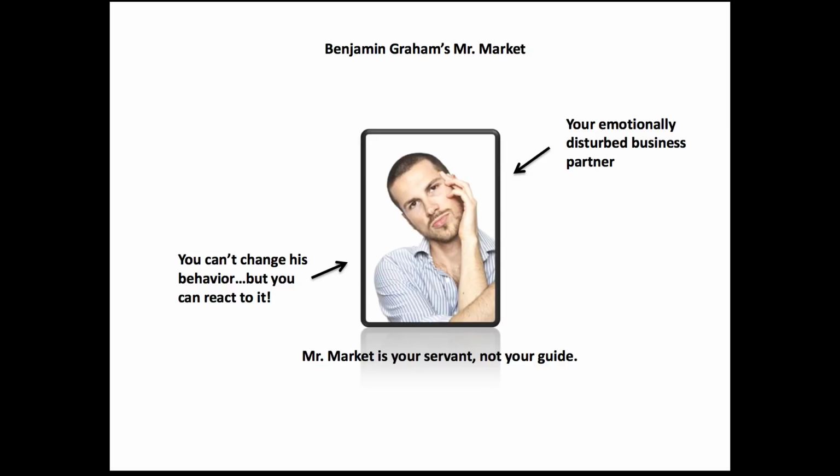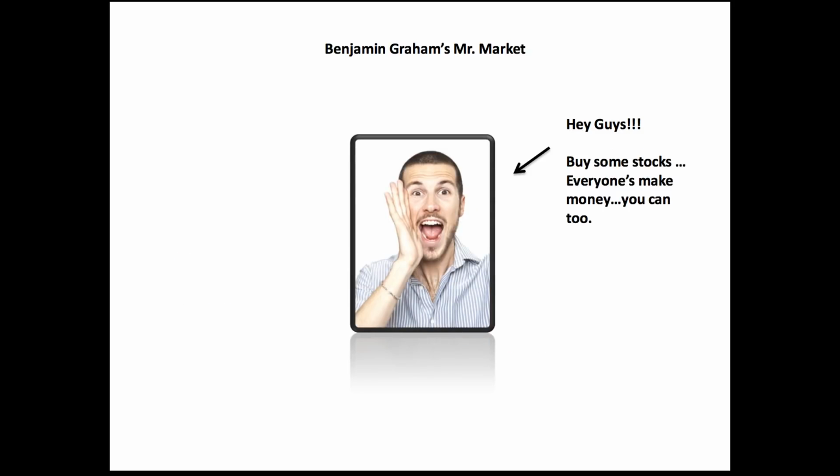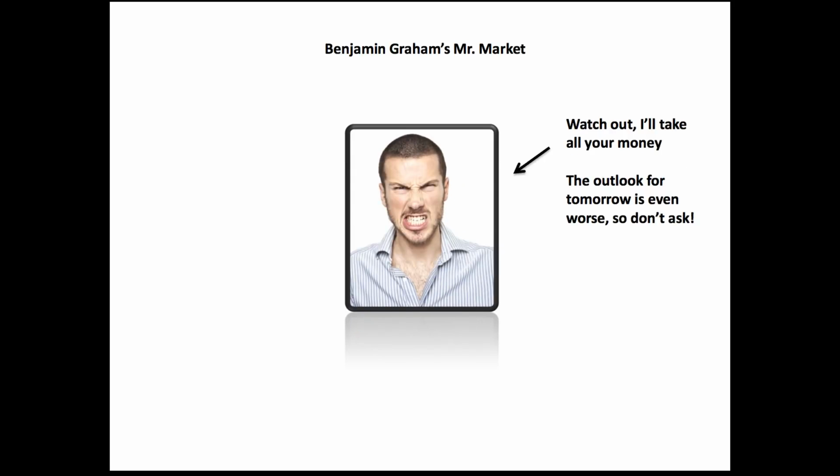So the way that Benjamin Graham would describe this in his class is he said, you know, Mr. Market might come out and say, hey guys, hey everyone come here, buy stocks. You can make a lot of money. You can do great today. And he creates all this hoopla and emotion behind the market. And he's telling everybody, oh, not only am I making tons of money, but my neighbor's making tons of money. And then Mr. Market can also be the guy who's just got a horrible attitude on the direction things are going. Watch out, I'll take all your money. And the outlook for tomorrow is even worse than today, so don't even ask. And if you really think you're going to make money in the stock market, you're just kidding yourself. And so these were the personalities that Mr. Market had.